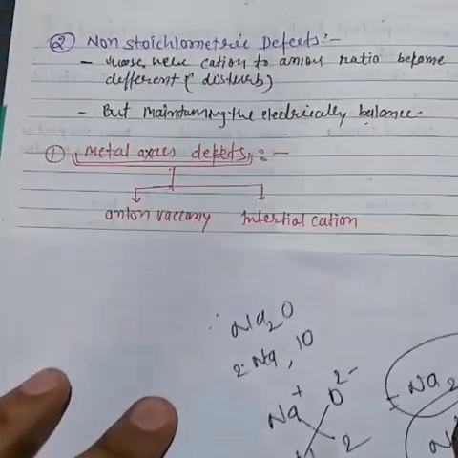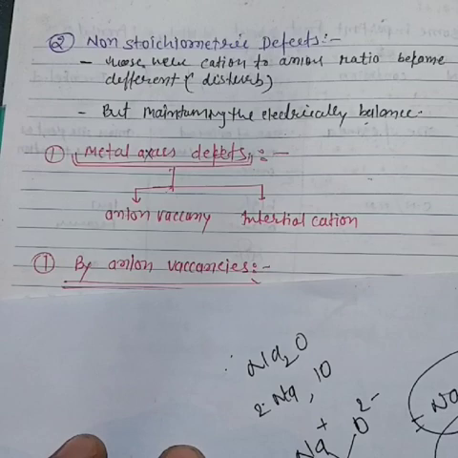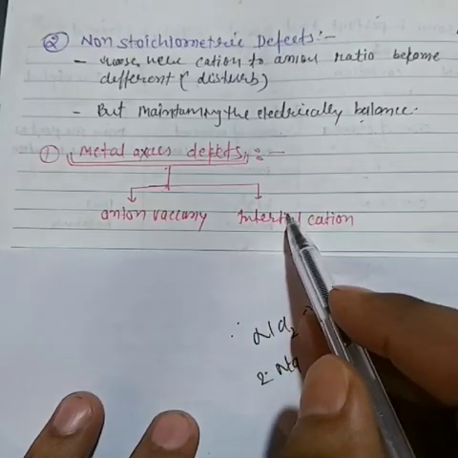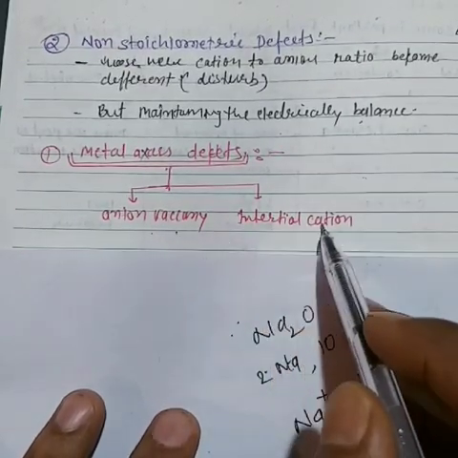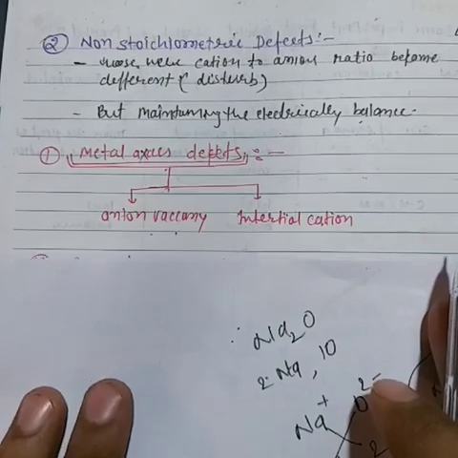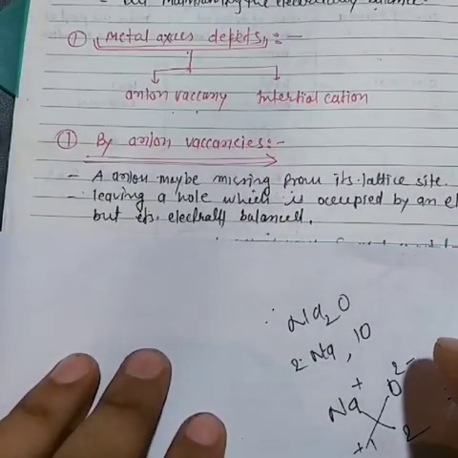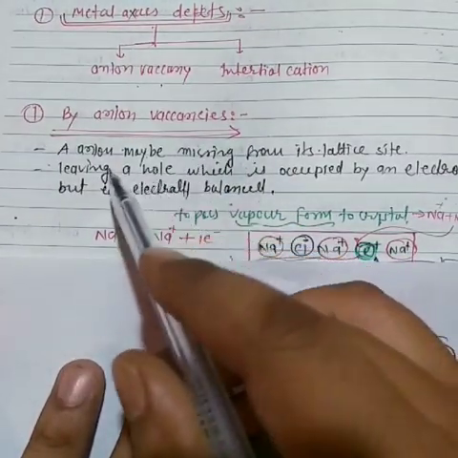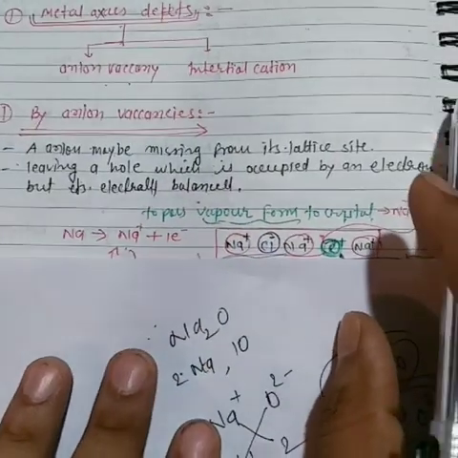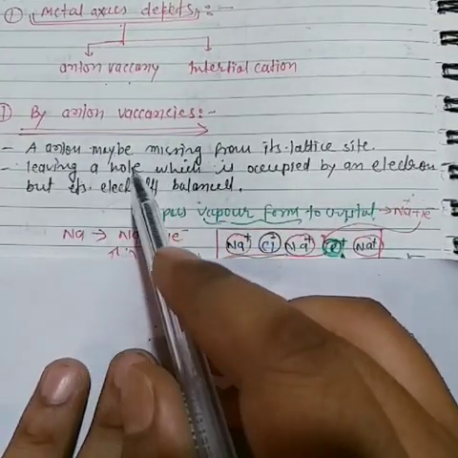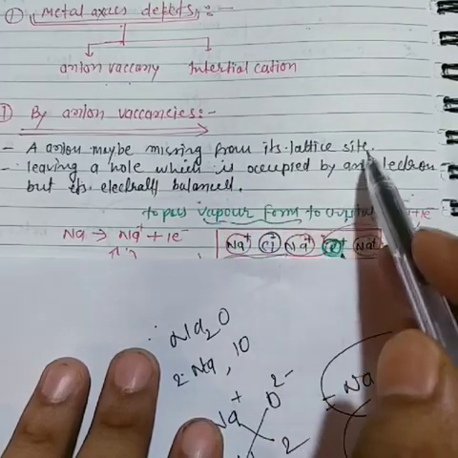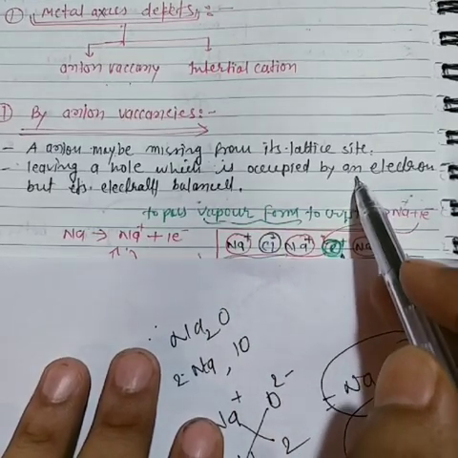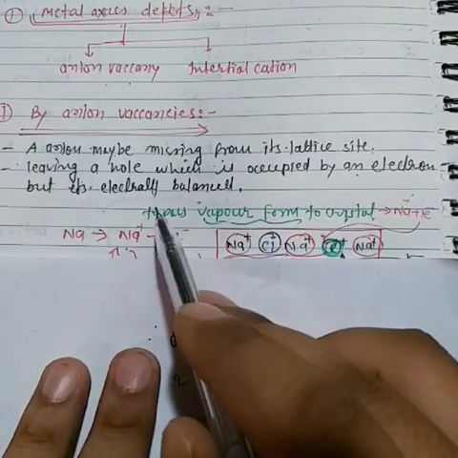So these are mainly two types. First, metal excess defect, which is further divided into two types: anion vacancy and interstitial cation. So here it is very important. First of all we will discuss anion vacancies. Now I can read the definition or the statement of anion vacancies. An anion may be missing from its lattice site, leaving a hole which is occupied by an electron, but it is electrically balanced.